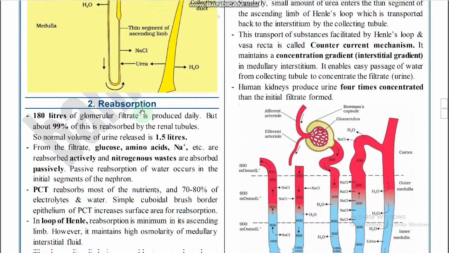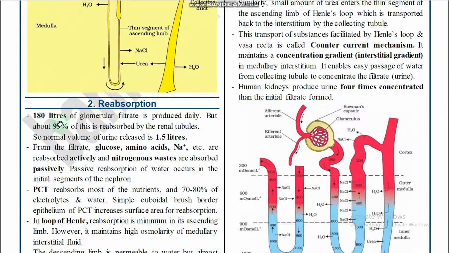So, the next one is reabsorption. 180 liters of glomerular filtrate is produced daily, but 99% of this is reabsorbed by the renal tubules. So, the filtrate formed is 180 liters, but we do not release 180 liters of urine, because 99% of the filtrate is reabsorbed by the renal tubules. The normal volume of urine released is only 1.5 liters, right?